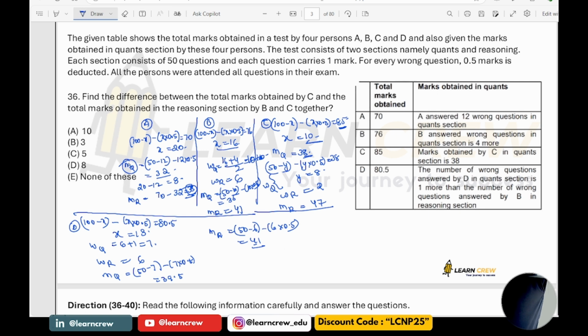Now please see here the first question. Find the difference between the total marks obtained by C, and the total marks obtained in the reasoning section by B and C together. Reasoning section, B is 41, C is 47. Thereby the answer is here 41 plus 47 minus 85. So it is 88 minus 85. The answer is 3.